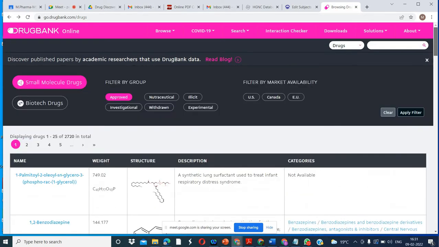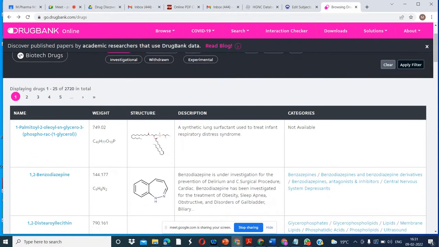Student, do you have any question here? This is the information that is just displayed here. I mean, how we can search here. For docking or for any virtual screening, we need the structure. We will also search about the structure, but this information is sufficient for you, because on the basis of that, we can select the drug for any project, for any practical. So this information is useful.